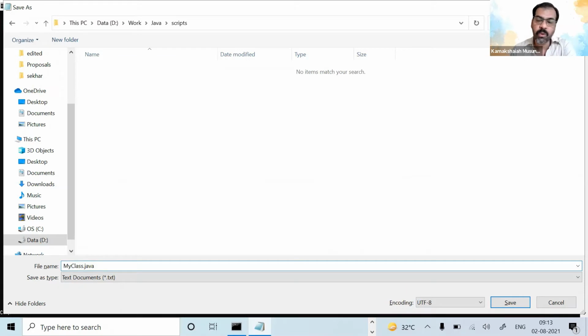All Java programs must be saved with the .java file format. Only then is it possible for the operating system or the Java compiler to identify it as a Java file. So you have to save that as MyClass.java.